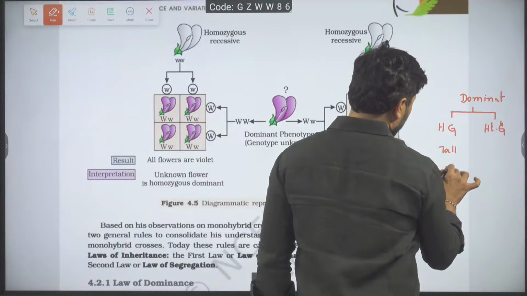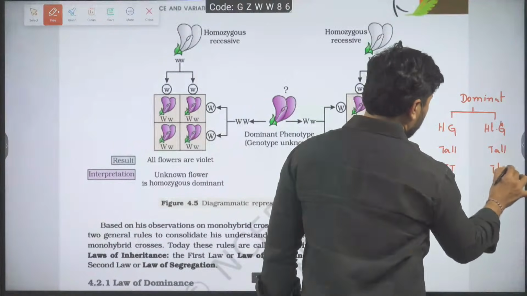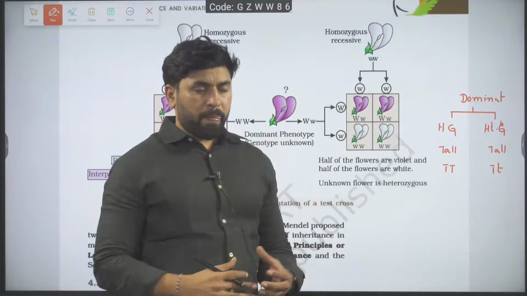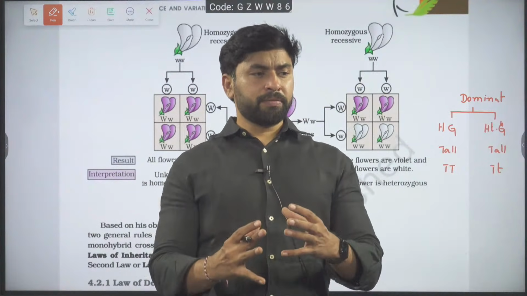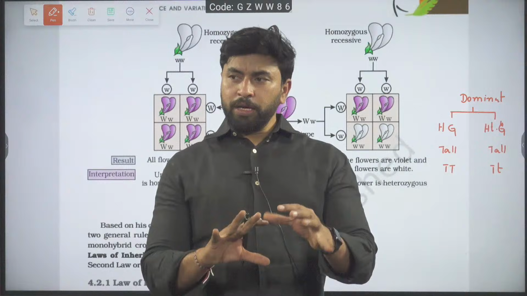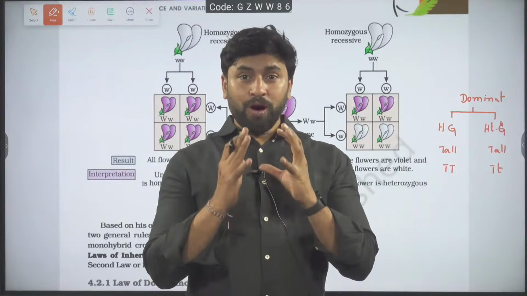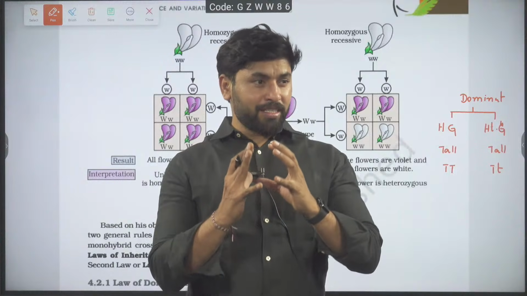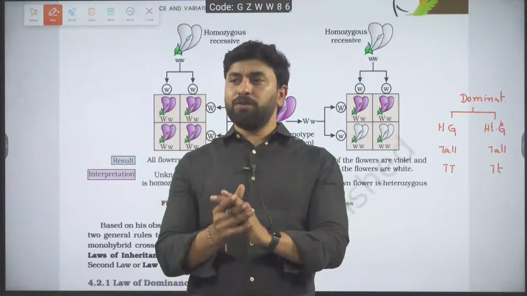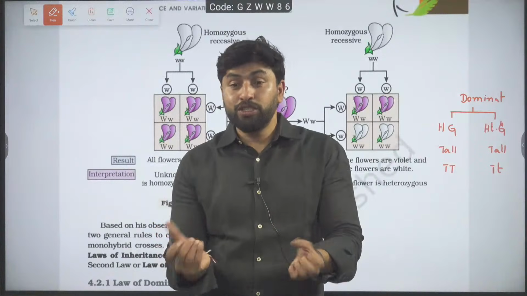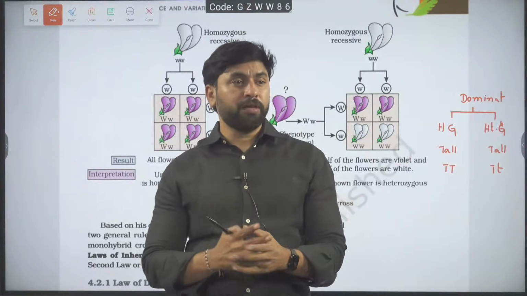Tall may be homozygous tall, tall may be heterozygous tall. See, by looking at an organism, what do you check? That is phenotype or genotype. Observe this word. What do you see on an organism observation? Phenotype or genotype? Obviously, we can see only phenotype. You cannot see genotype. But here, for same phenotype, 2 types of genotypes are there.